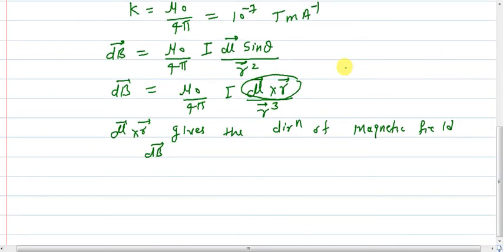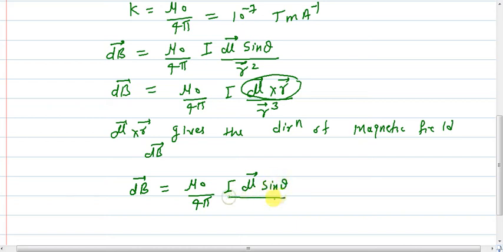And now here our equation is dB is equal to mu naught upon 4 pi, I dl sin theta upon r square.